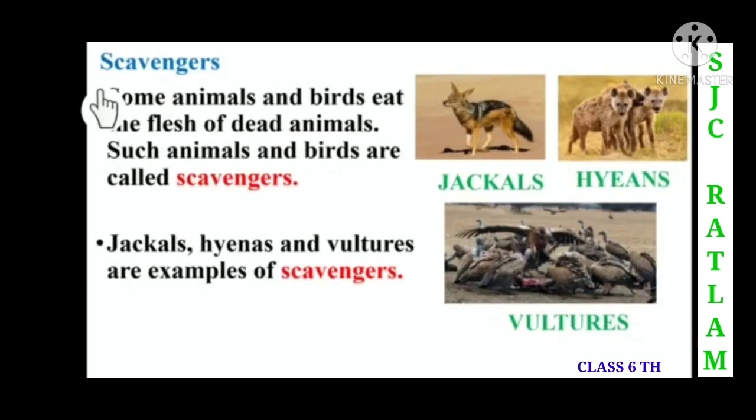Scavengers. Some animals and birds eat the flesh of dead animals, and such animals and birds are called scavengers. Children, here you can see that some animals and birds eat the flesh of dead animals, and they are called scavengers. In this picture you can see the jackal, hyena and vulture. These are all examples of scavengers. Why? Because they eat the flesh of dead animals. That's why they are called scavengers.